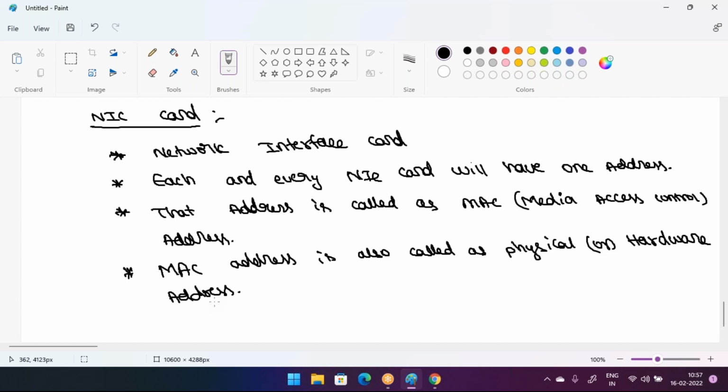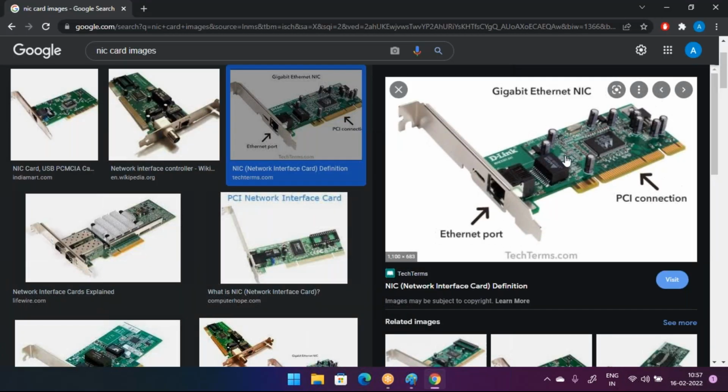Now, one more thing here. Each and every NIC card will have one address, and that address is called a MAC address. Sir, who will assign this?